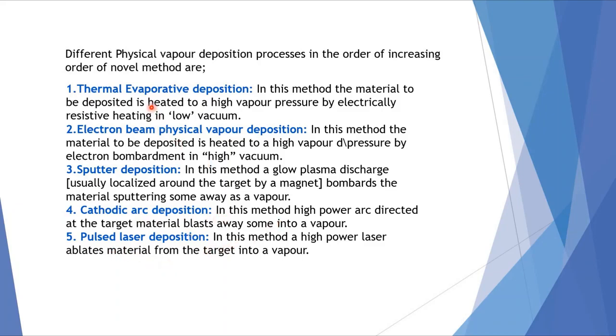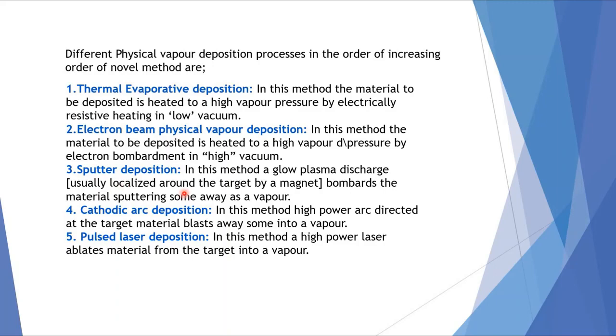In the first one, thermal evaporative deposition, the material to be deposited is heated to a high vapor pressure by electrically resistive heating in low vacuum. In the second one, electron beam physical vapor deposition, the material to be deposited is heated to a high vapor pressure by electron bombardment in high vacuum. Here it is low vacuum, and in this case we are using a high vacuum.